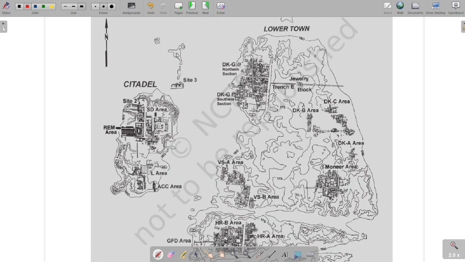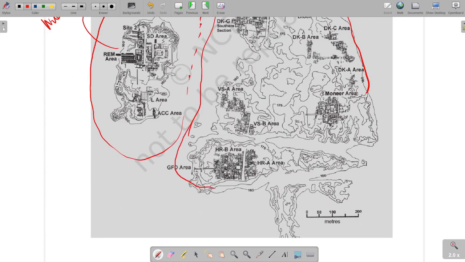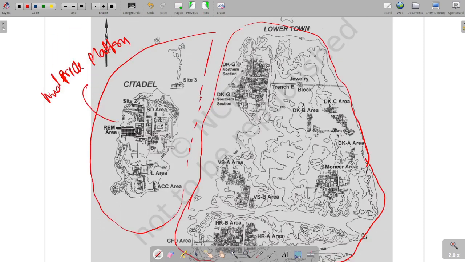Some other differences: the citadel was made up of a mud brick platform. Guys, see, these were separated by walled boundaries. There was a wall separating the two. It shows that there existed differences between the people at some point of time.